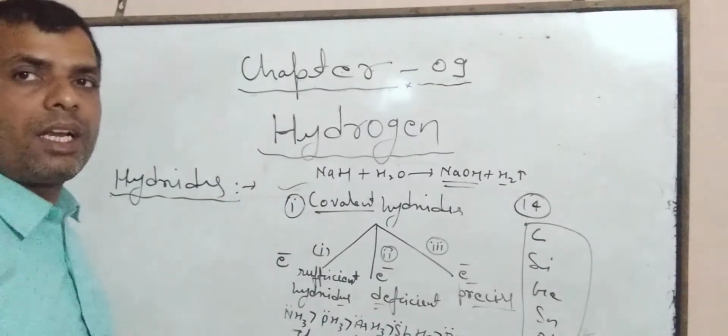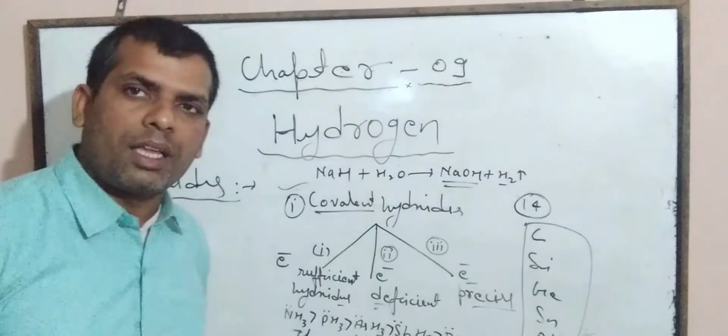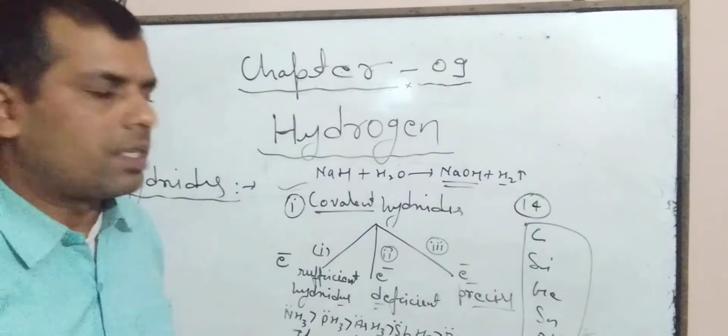And these hydrides are neither electron sufficient nor electron deficient.